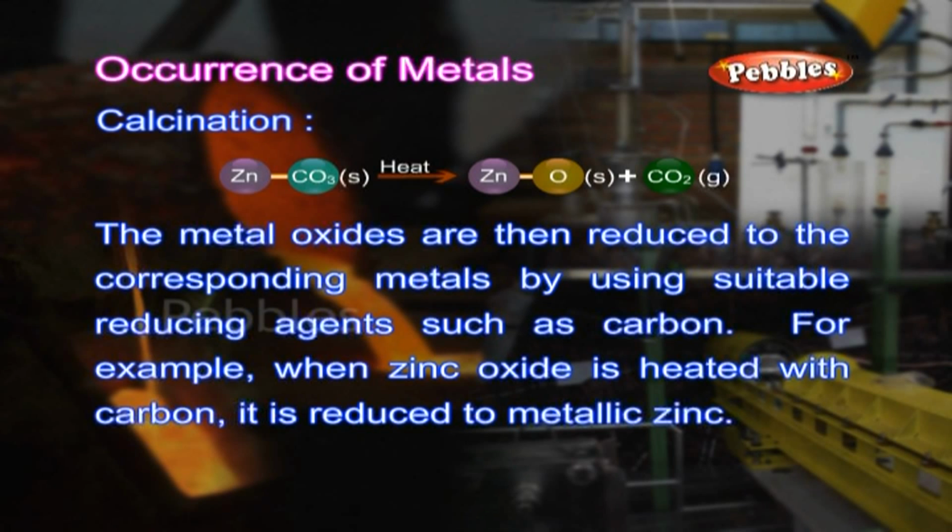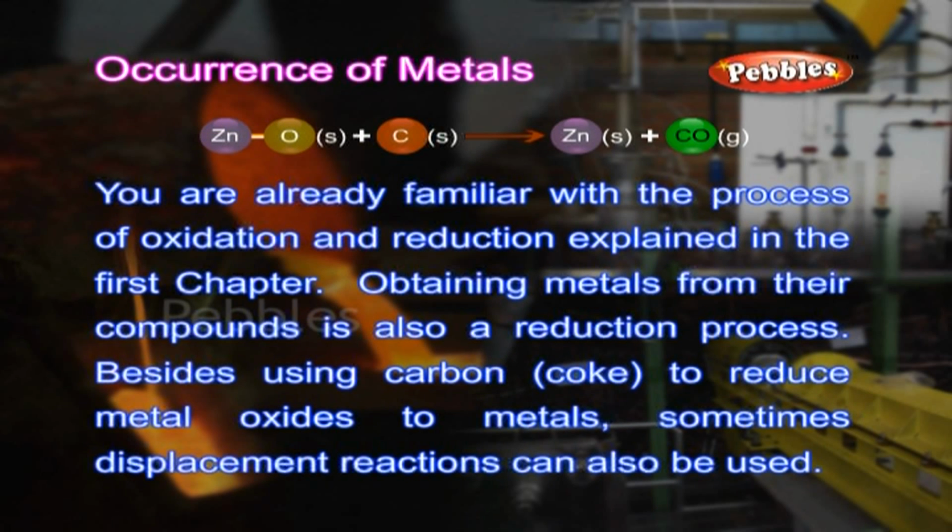The metal oxides are then reduced to the corresponding metals by using suitable reducing agents such as carbon. For example, when zinc oxide is heated with carbon, it is reduced to metallic zinc. ZnO(s) + C(s) gives Zn(s) + CO(g).